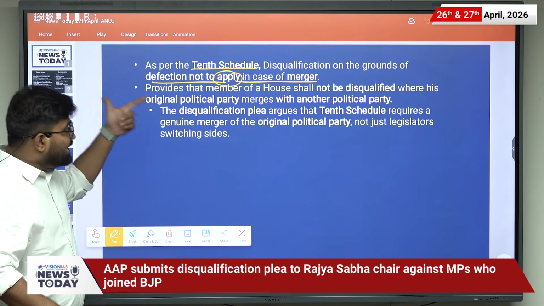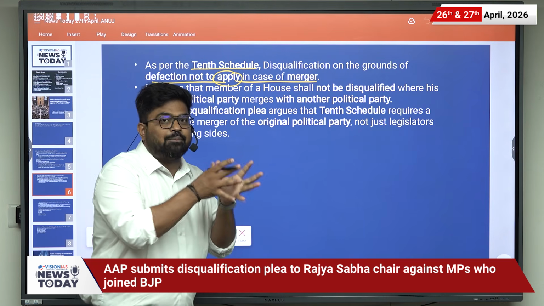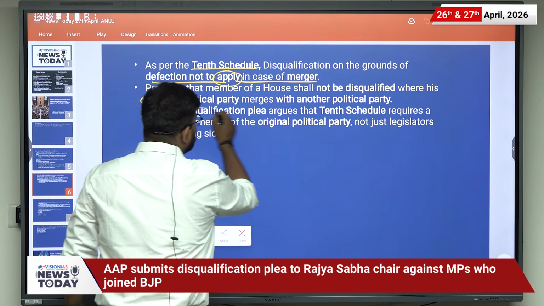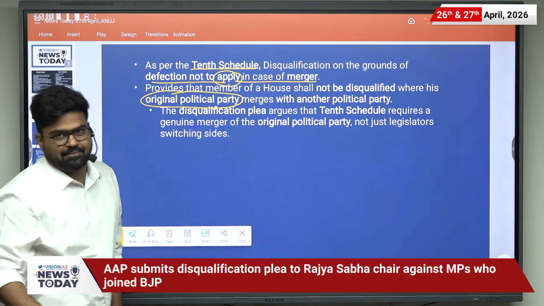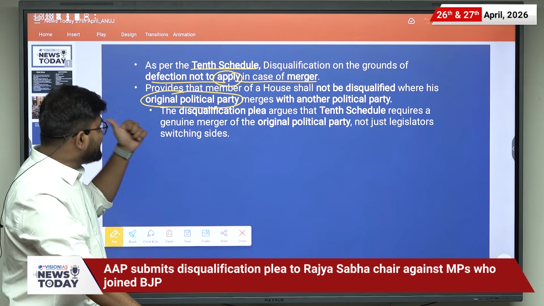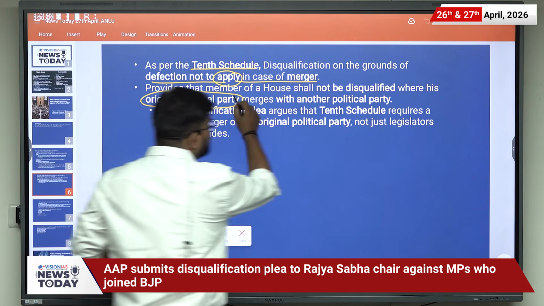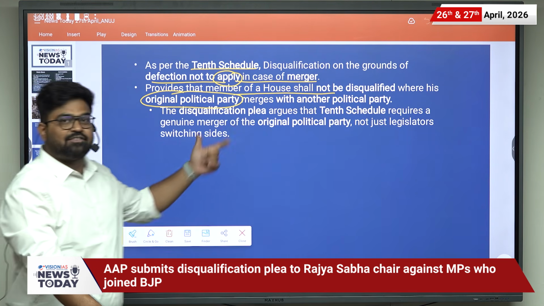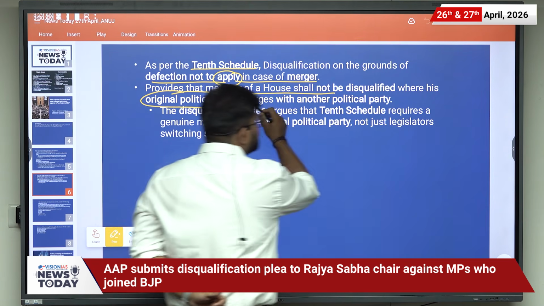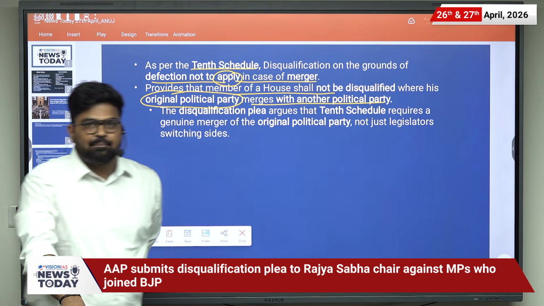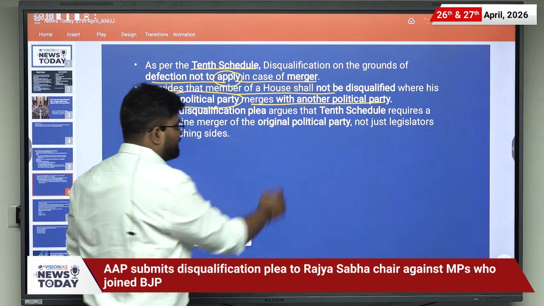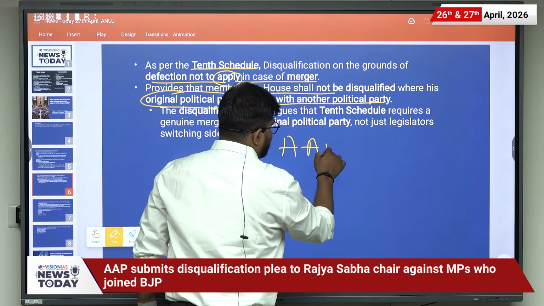So here the issue is of merger, and the whole issue is regarding the original political party. In the original text of the 10th Schedule, it is mentioned that a member of a house shall not be disqualified where an original political party merges with another political party. Here the original political party is the AAP.